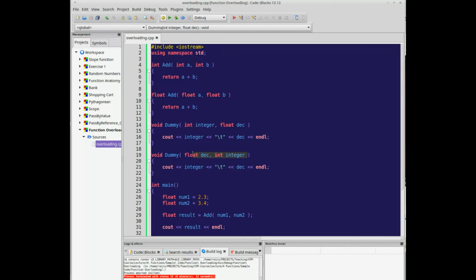It's just they can have the same amount of parameters, they can have the same data types but in different orders. They just need to have unique function signatures. So the signature of a function is basically the header, mainly taking into account the parameters.